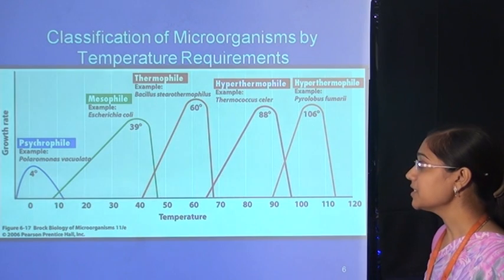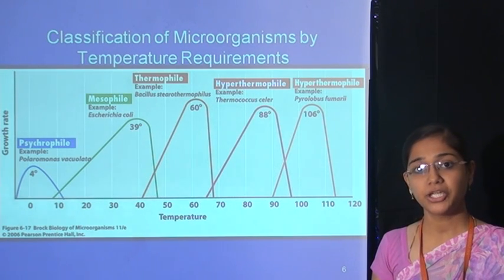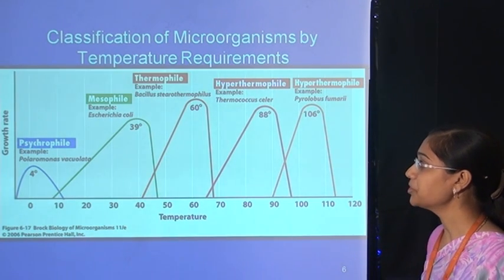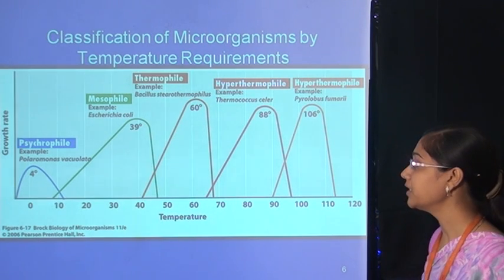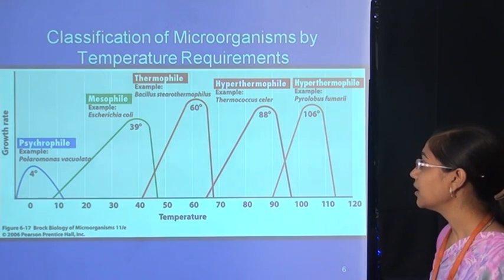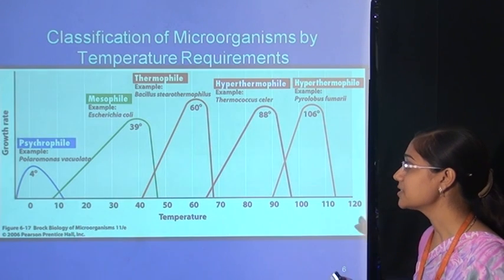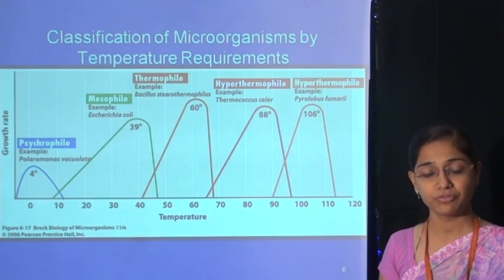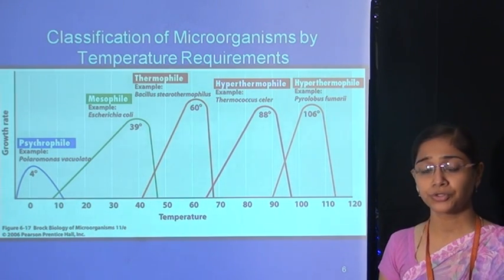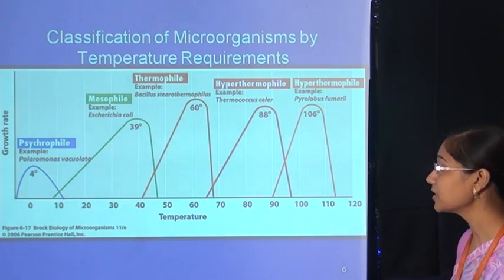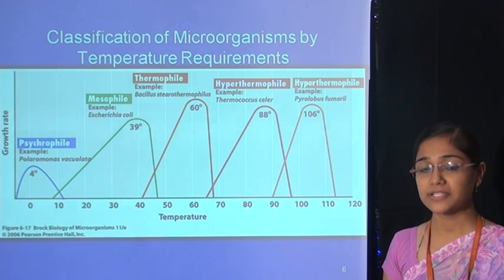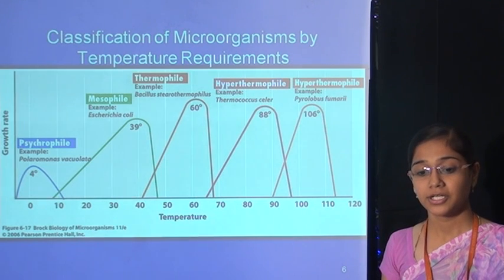The second graph is mesophile, an example is E. coli, 20 to 50 degrees Celsius is the temperature range of mesophile, but at 39 degrees Celsius microbial growth will be fastest. Thermophile, 40 to 80 degrees Celsius, and at 60 degrees Celsius microbial growth will be fastest. Hyperthermophiles, at 80 degrees Celsius microbial growth will be fastest, and for some hyperthermophiles, 106 degrees Celsius will be fastest.